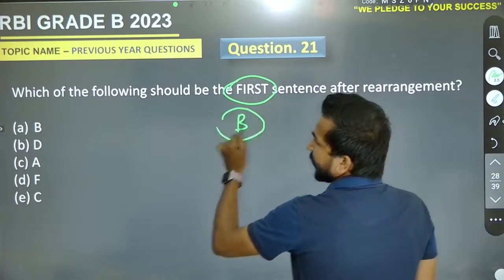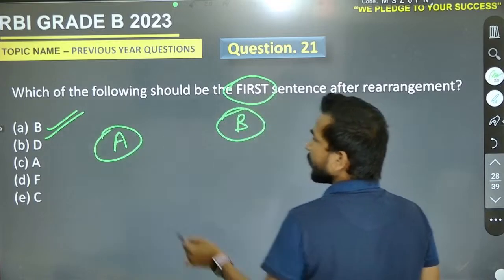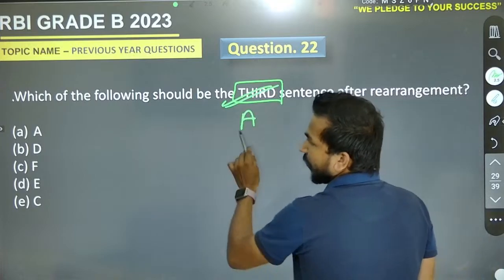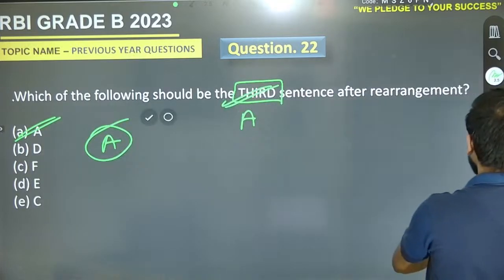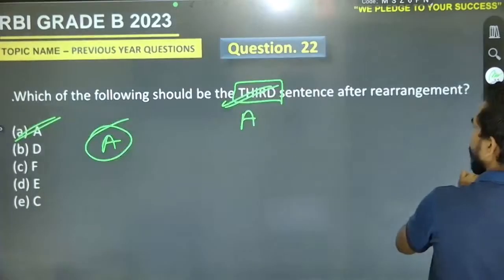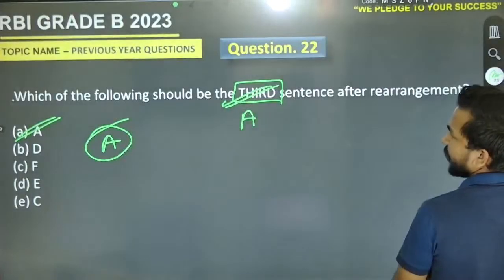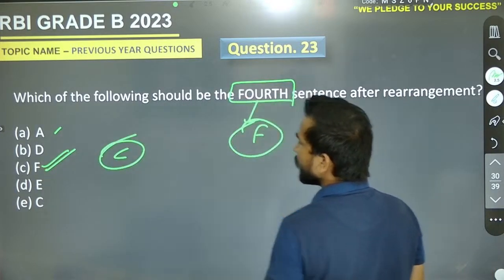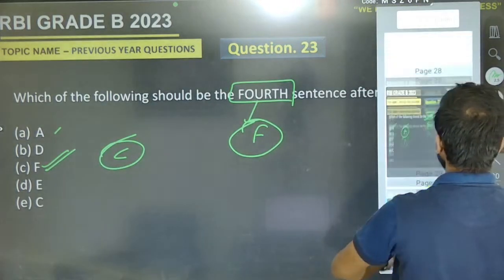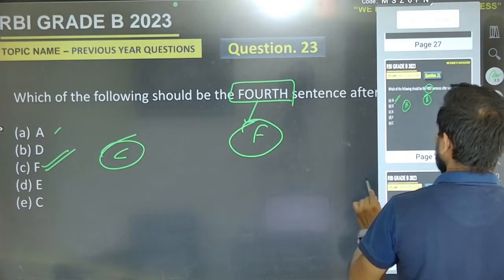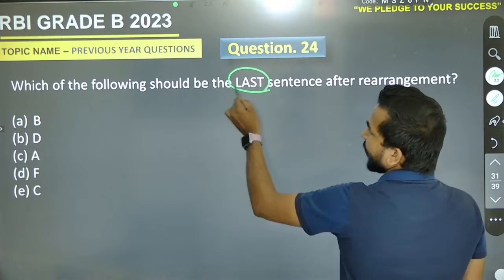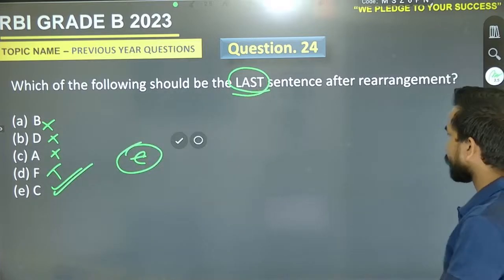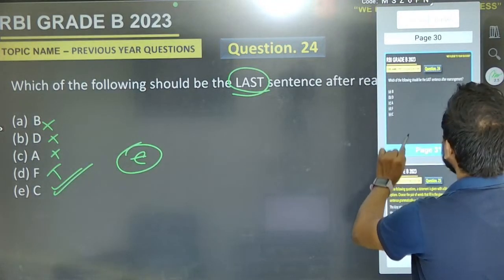Now B. And the second one is B. So the right answer is A. B, E, A. The third one is A. So the right answer will be A. The fourth one is B, E, A, F, D, and C. It must be F. So the right answer will be C. The last one is C. So the right answer is E. Yes or no? Do you get my points?